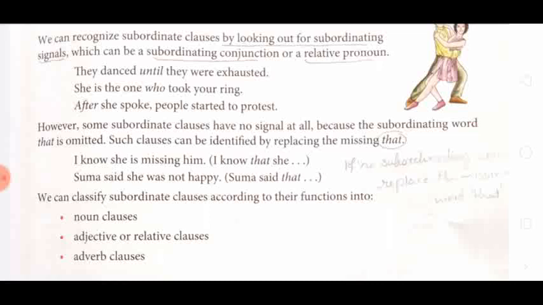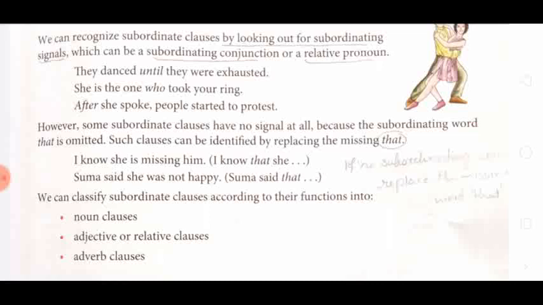These are called the subordinate signals, so that we can come to know that if any word is like that, for example, they danced until they were exhausted. Until they were exhausted is the subordinate clause. She is the one who took your ring. Who took your ring. These are the subordinate signals through which we can identify that this is the subordinate clause.